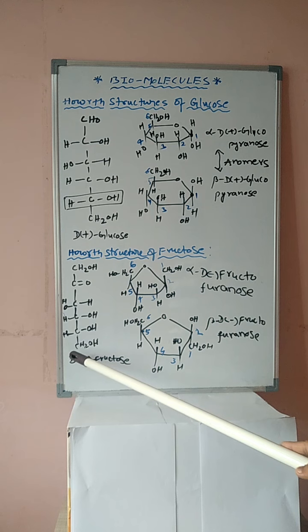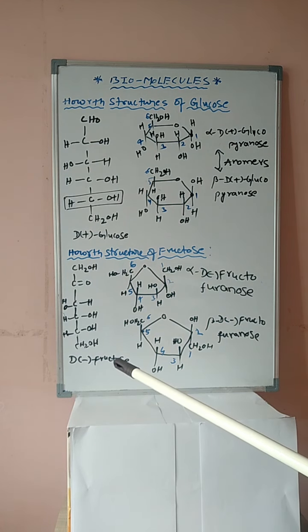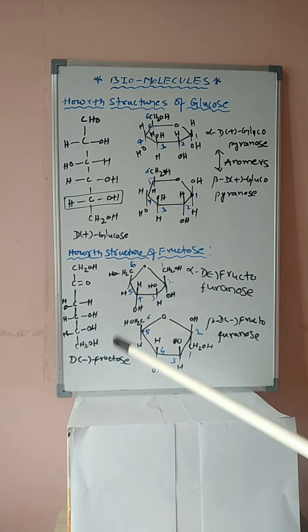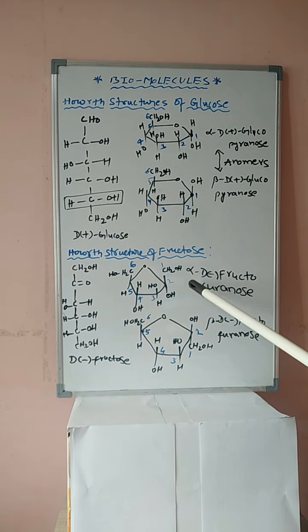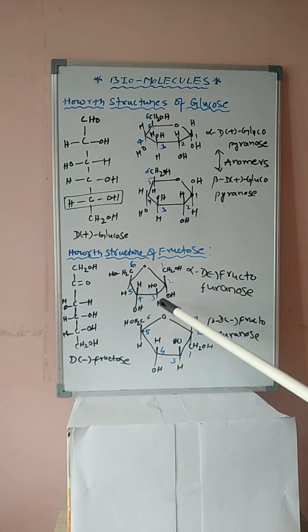Therefore, it is D minus fructose. Okay students, this D minus fructose has two isomers, alpha D minus fructofuranose and beta D minus fructofuranose. First one, student, it has a cyclic 5-membered ring structure.